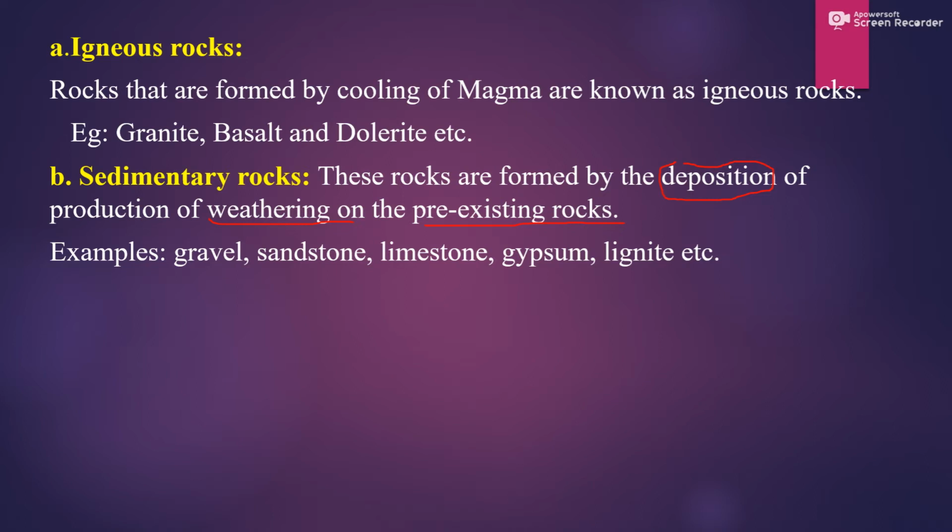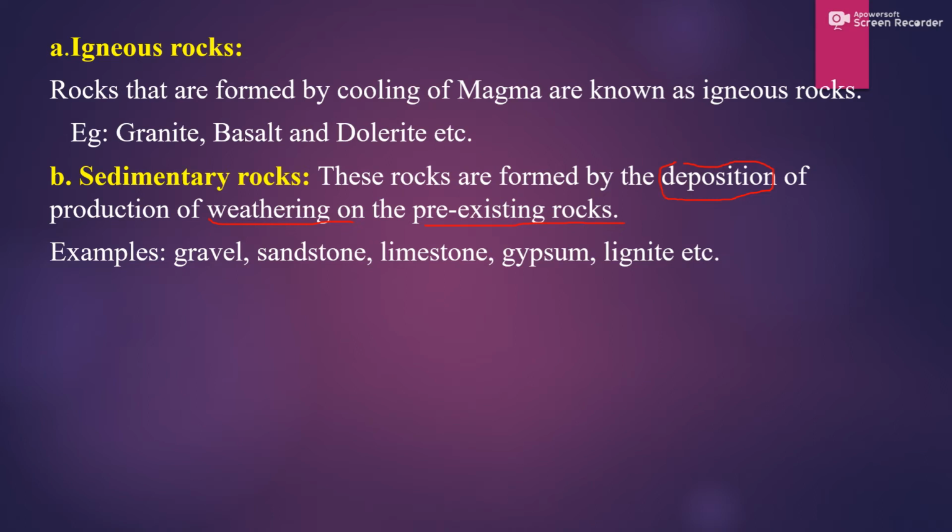When it is forming naturally, it is known as igneous rock. When it is deposition of products of weathering on pre-existing rock, the existing rock travels some distance and undergoes changes in size and shape due to weathering, and that type of rock is known as sedimentary rock.